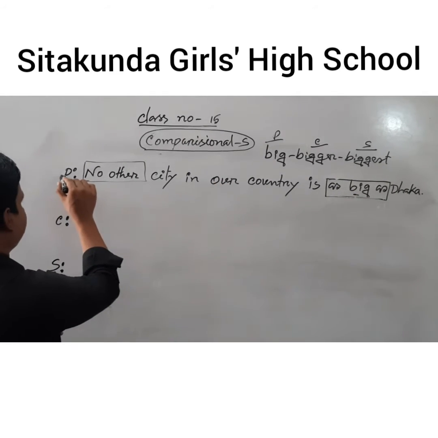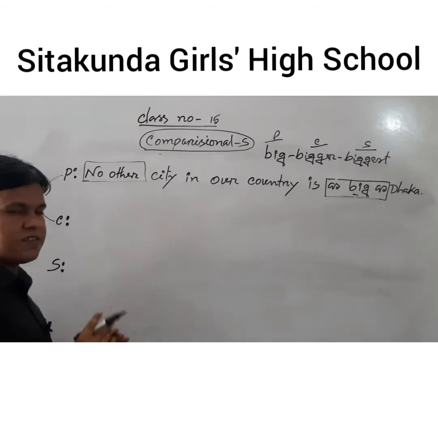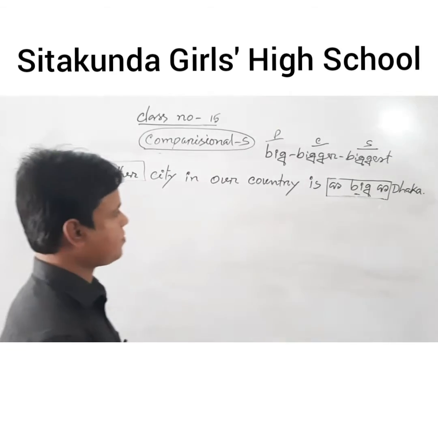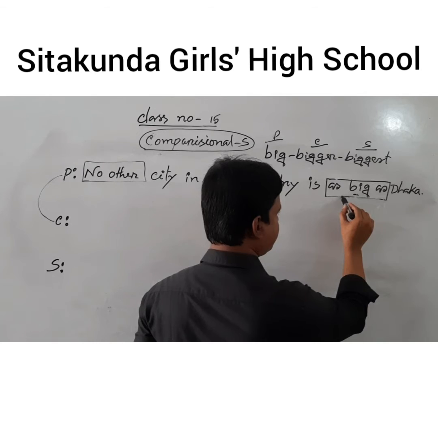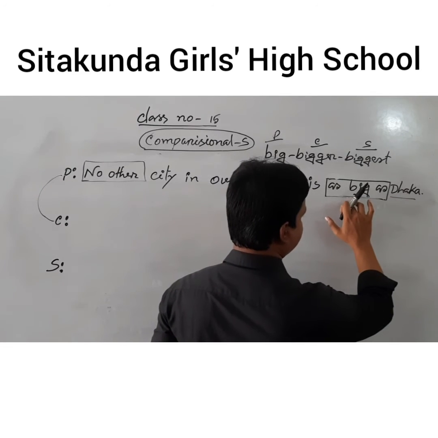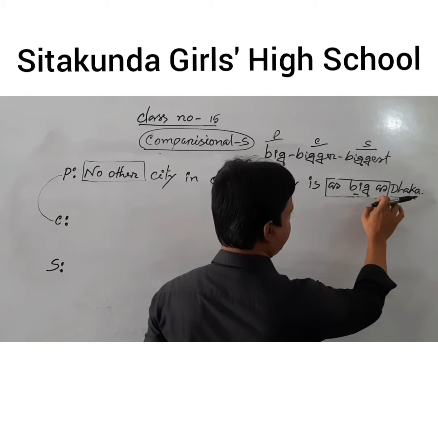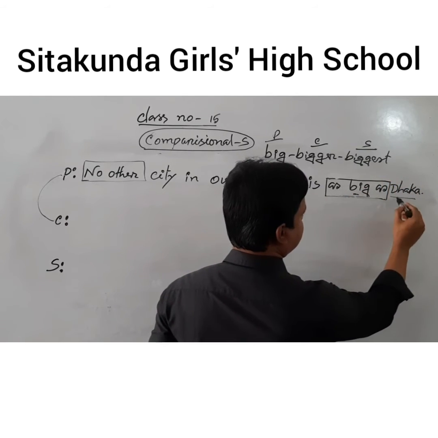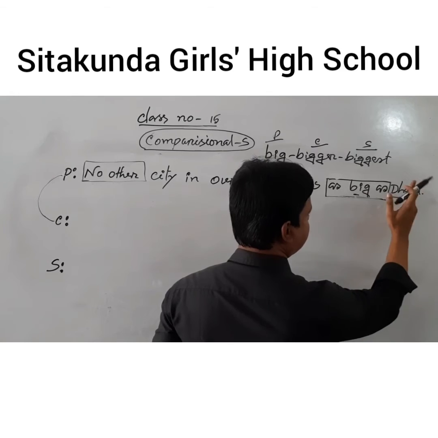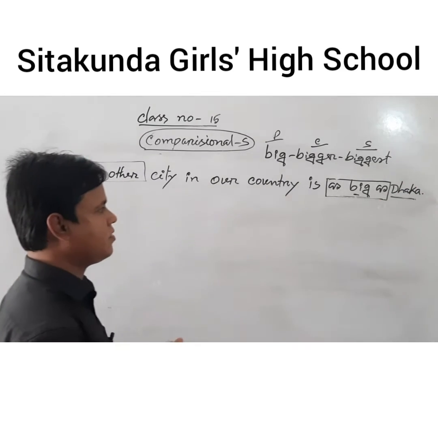Now we are going to transform the positive sentence to comparative. How? We have to use the word after as...as. After the part as...as, what is the word? Dhaka.